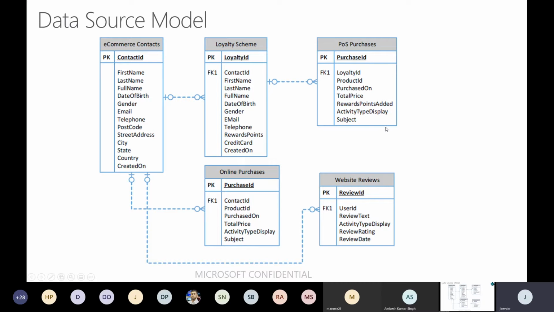So the data comes from the e-commerce platform, from the loyalty management application, from the POS machine in-store, from online purchases, and from website reviews, which may not be just purchases but some review or rating.